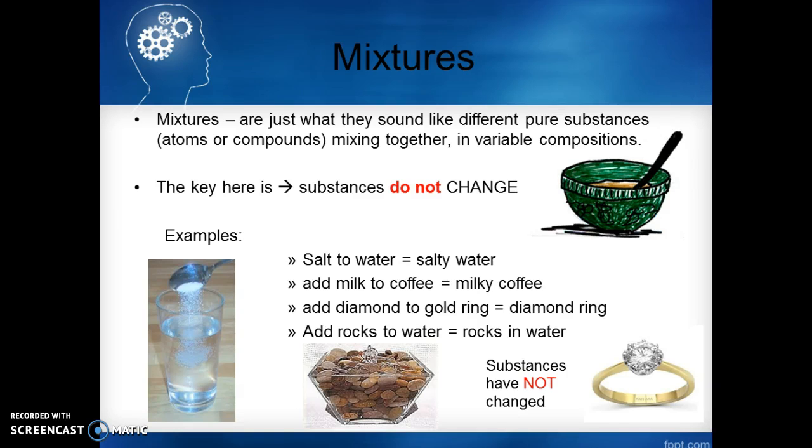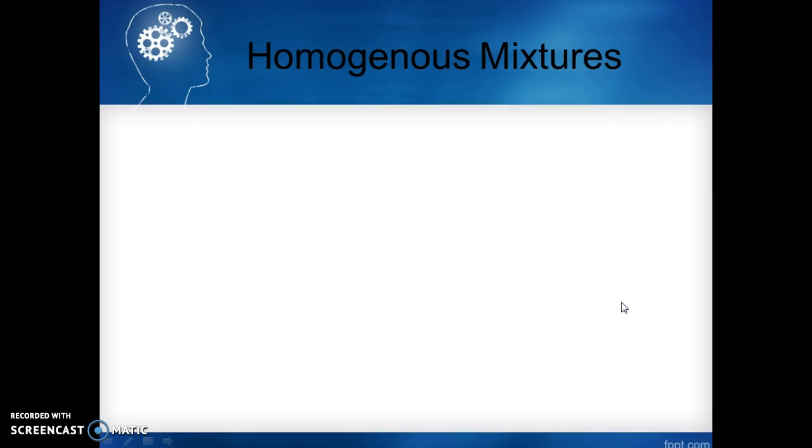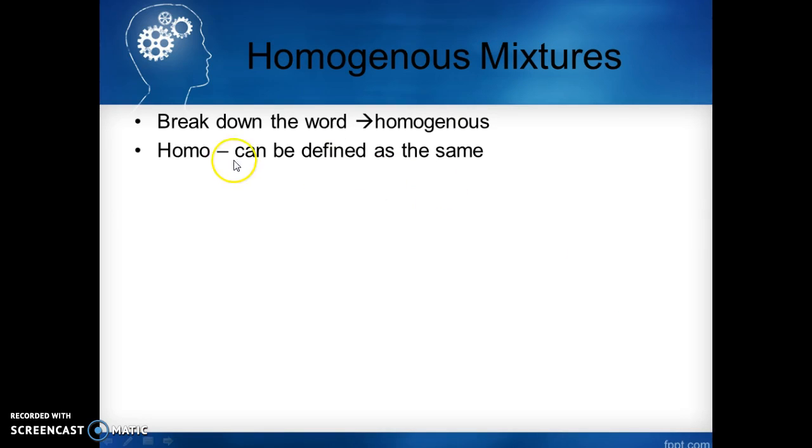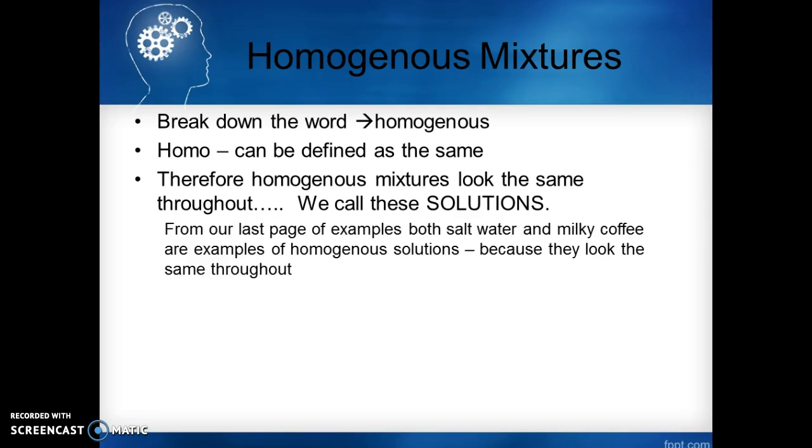They're just mixed together. So if we go back to this chart here, you'll see there's two types of mixtures, homogeneous and heterogeneous. So let's go take a look at those. Homogeneous mixtures. So if we break down the word here and look at the beginning, homo, that means the same. So homogeneous mixtures will look the same throughout, and we call these solutions.